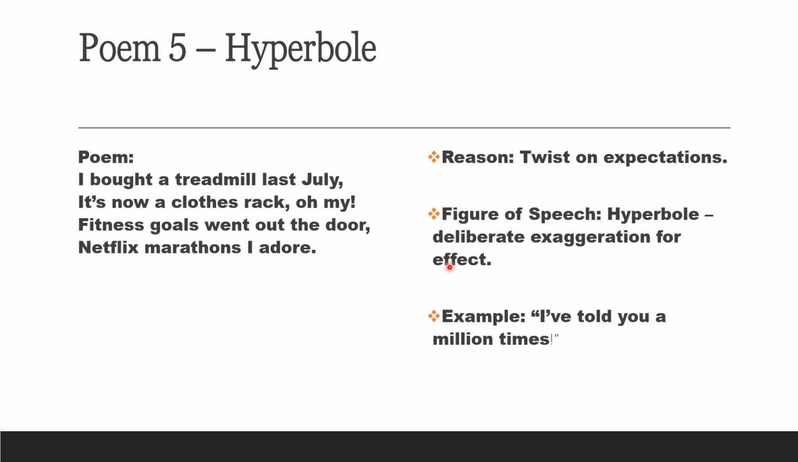Now the fifth figure of speech is hyperbole, and hyperbole means deliberate exaggeration for effect. We are exaggerating for effect. So the example is, I bought a treadmill last July, it's now a clothes rack. Oh my, fitness goals went out the door, Netflix marathons I adore. So this is hyperbole, where we are exaggerating a situation.